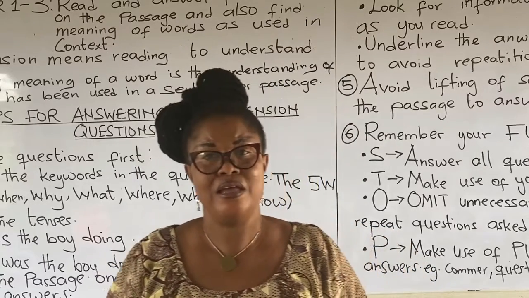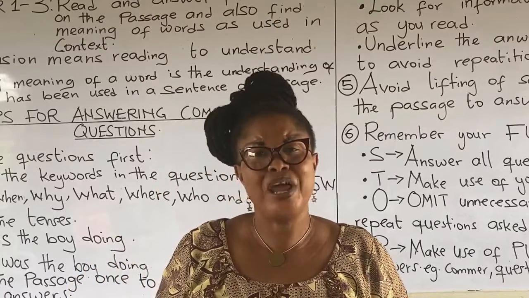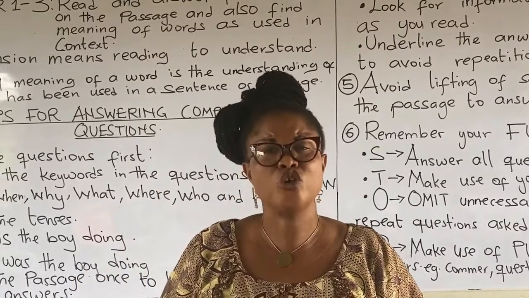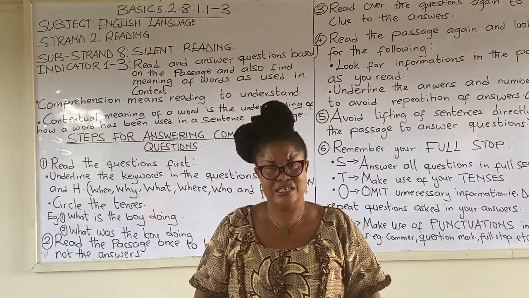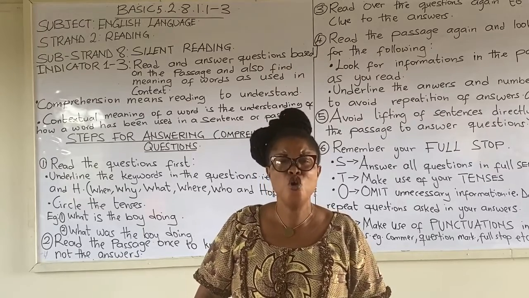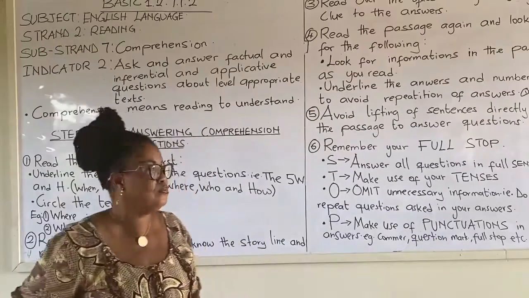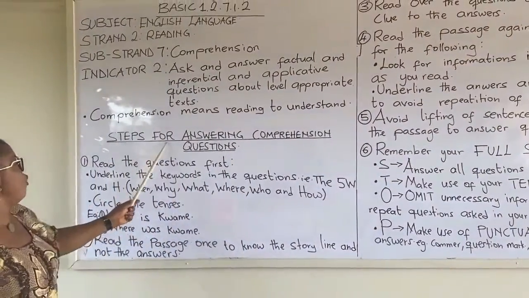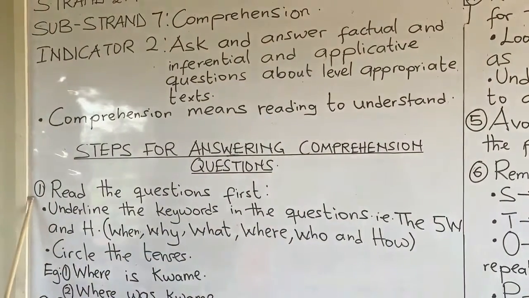So children, we are going to learn how to answer comprehension passage and also give meaning of words used in context. Now, let's look at some of the steps used in answering comprehension passage. Steps for answering comprehension questions. Step 1.